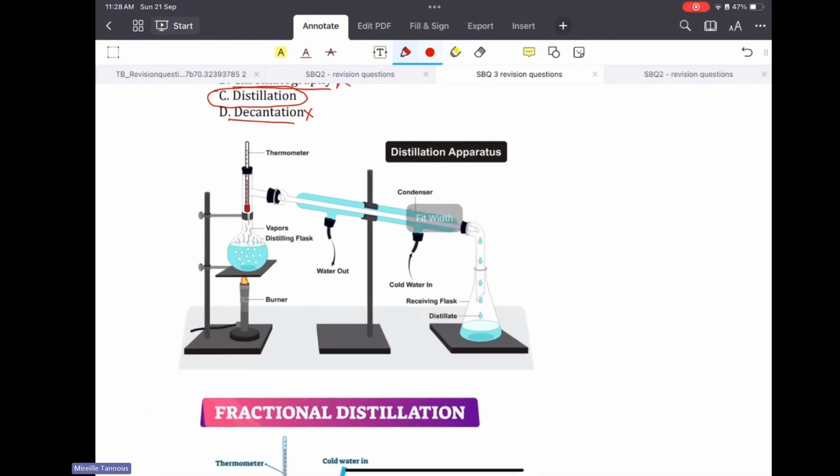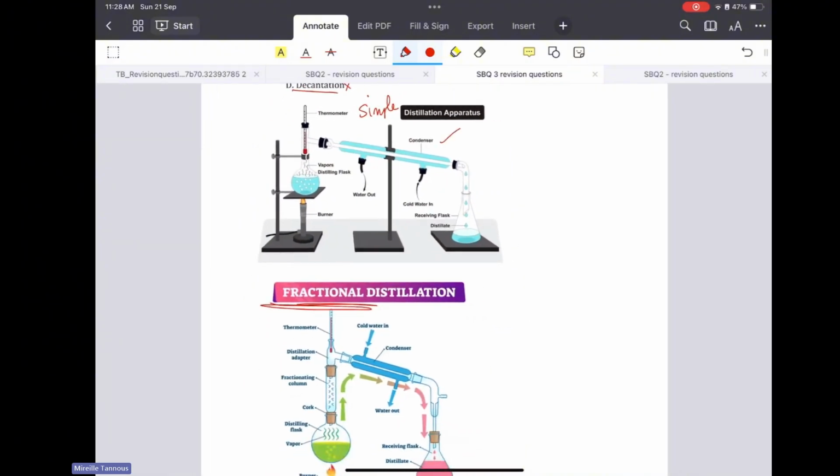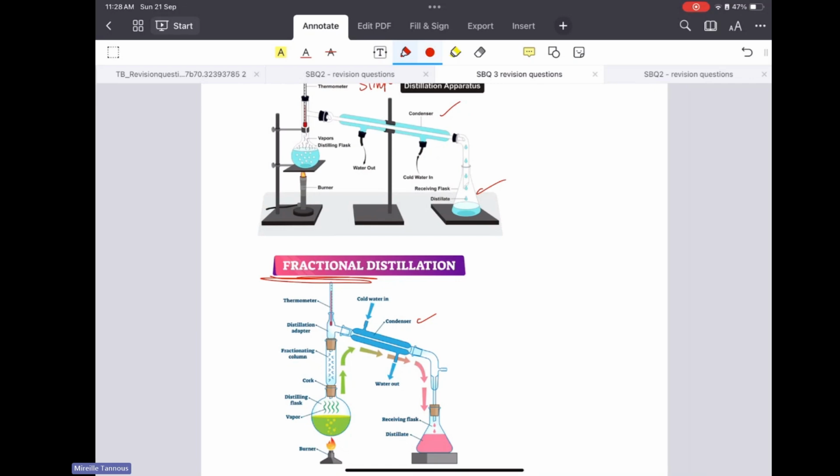So now, let me just remind you of the simple distillation technique versus the fractional distillation technique. Both of them need a condenser. Both of them, the mixture will end in a receiving flask. Both of them, the mixture at the beginning is in the distilling flask.